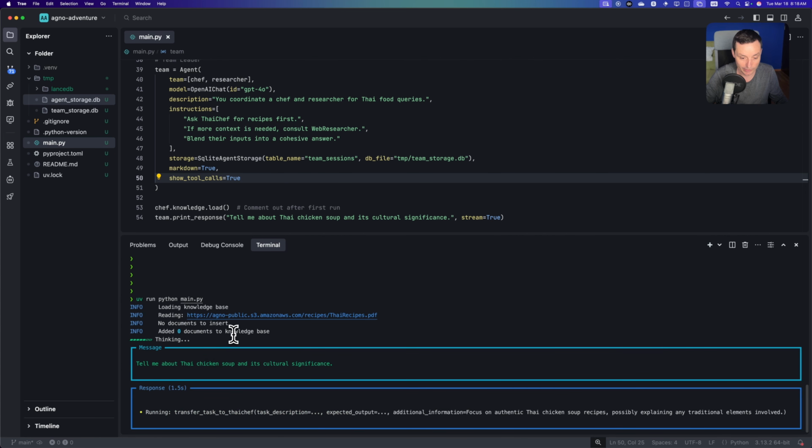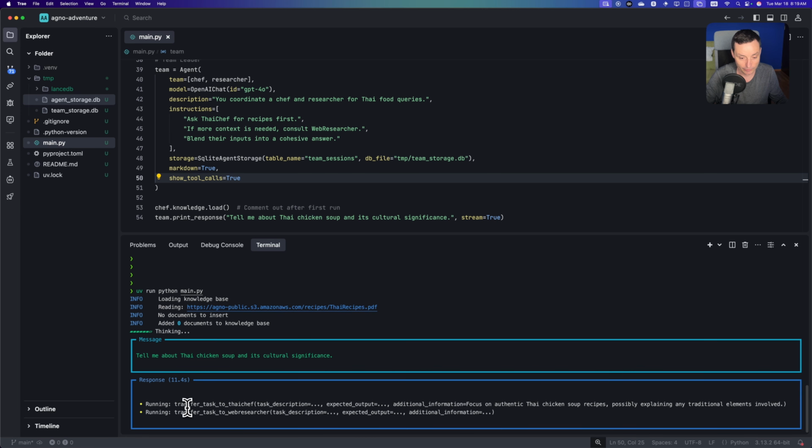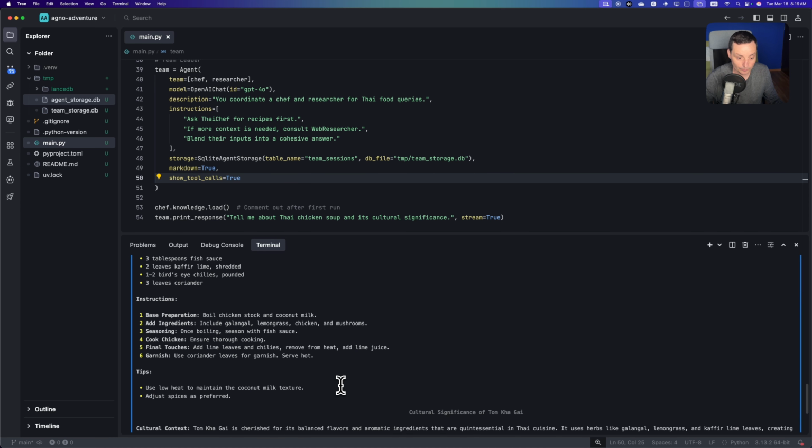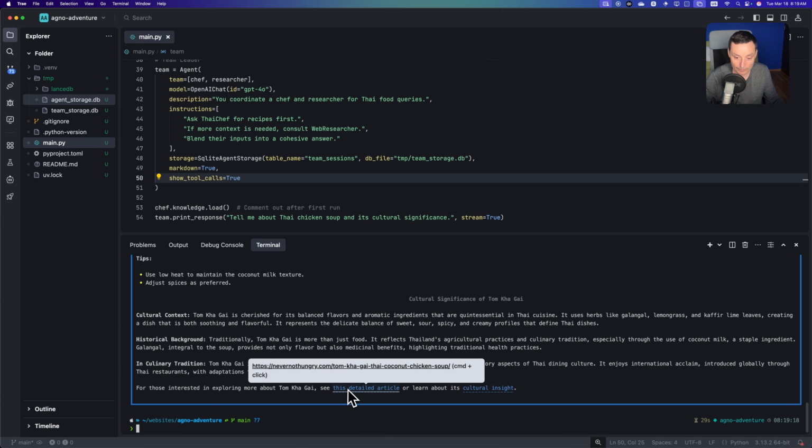Right now no documents were inserted because they were already in there. And in here you have the tool calls, so you can see what it's doing. Then you see that it transfers us to the chicken chef. Then you have the web researcher that is doing the web research about the questions that I've asked. And in the end you will have the ingredients with the details. You see, you have the references in here, all of these things.